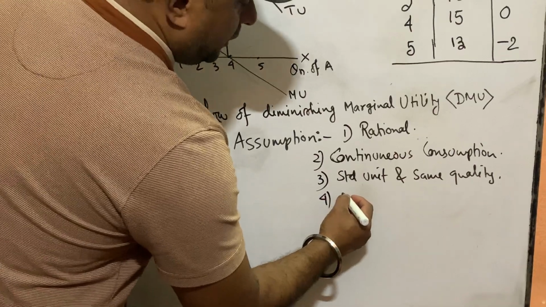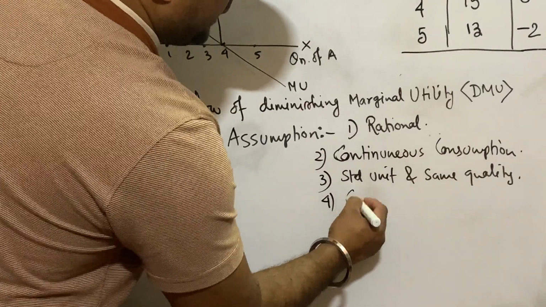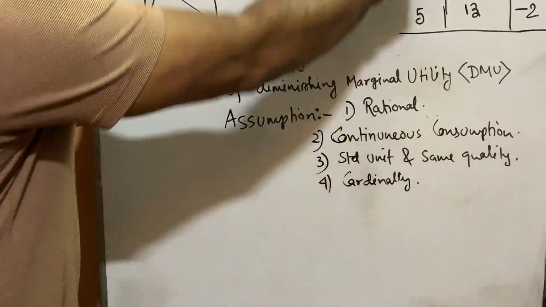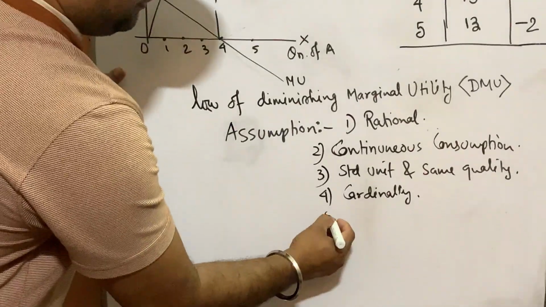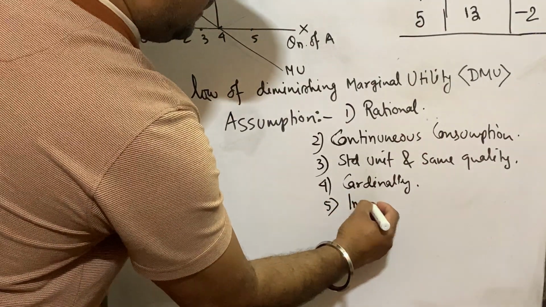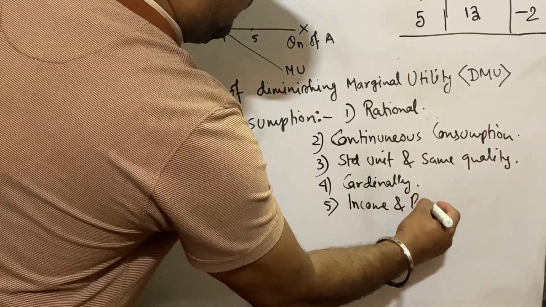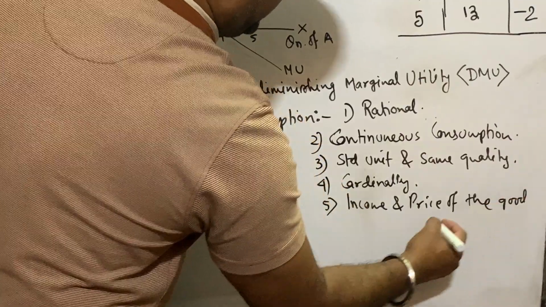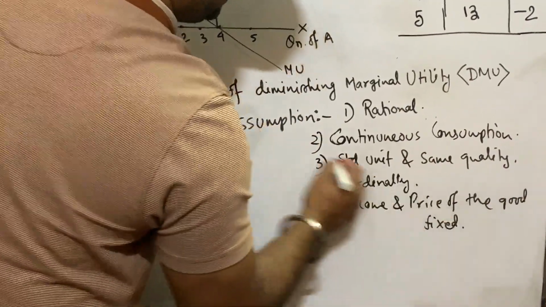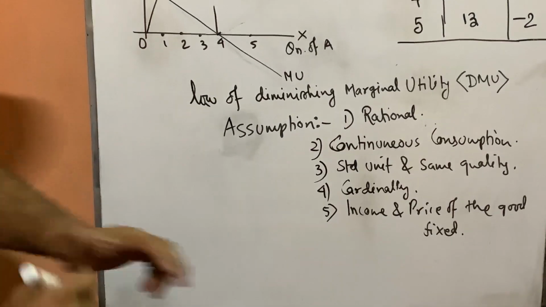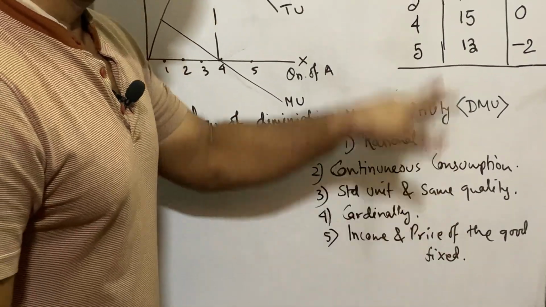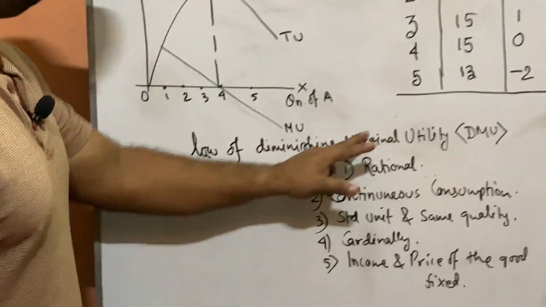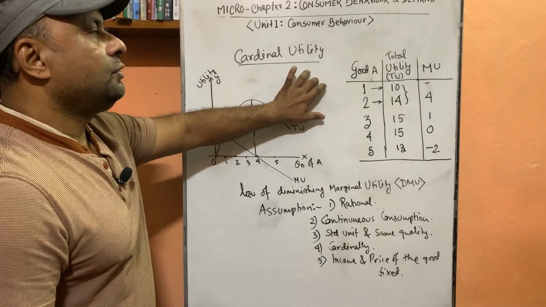Fourth one is that utility can be measured numerically, that is, cardinally. Utility we can measure numerically, by giving numbers. Fifth one is that the consumer's income and the price of the good must be fixed. It should not be changed. Whatever he is earning, his income must stay the same during consumption. The price of the good also remains the same. If these two things change, then the law does not hold. So these are our assumptions. Based on the assumptions, the law of DMU holds.